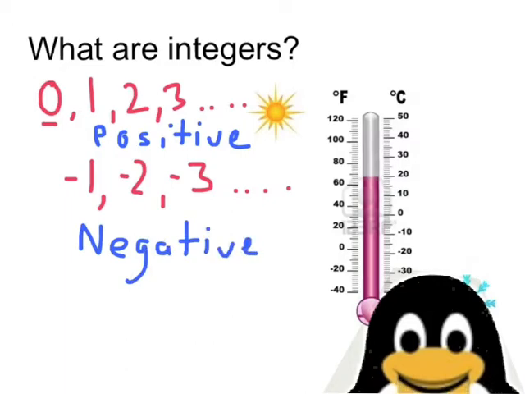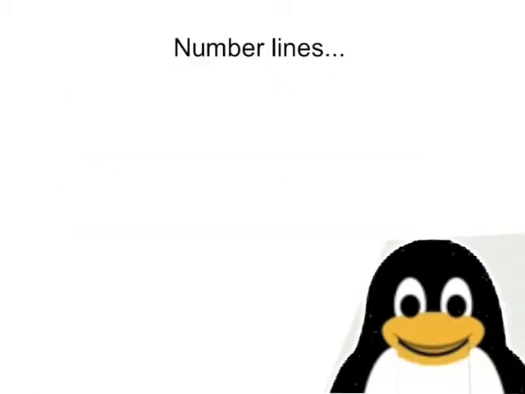Now, hopefully, you already have a very good idea of positive and negative numbers, especially if you live in Minnesota. In Minnesota, in the summertime, we have really nice weather, and it's all in the positive numbers. In the winter, when it's really, really cold, we can get down into the negative temperature range. So if it's -10 out, it's really cold.